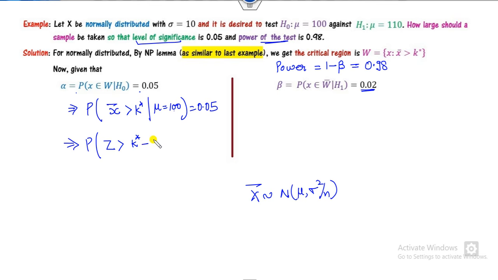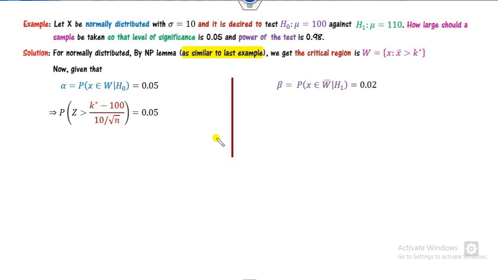What is the H0 mean? That's 100, and sigma by root n. What is sigma? Sigma is given to you as 10. The level of significance is 0.05. Since it is 0.05 and the alternative is a greater than, it means it is a one tail test. Once it's a one tail test, you can see this number is 1.645 from the normal table.